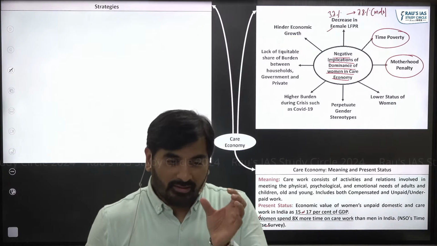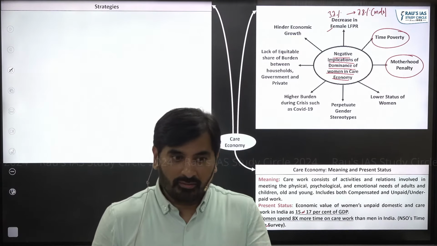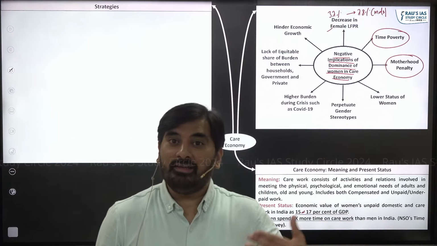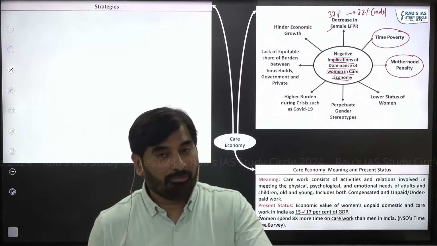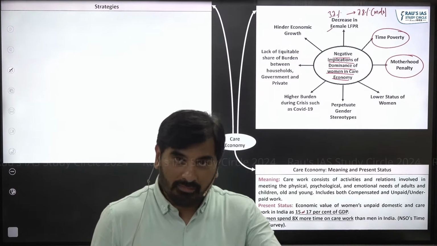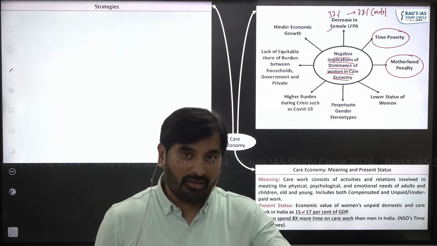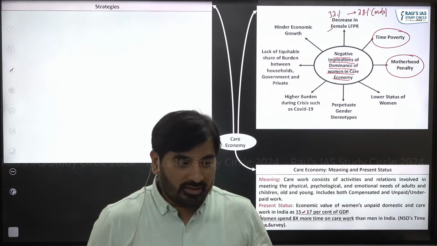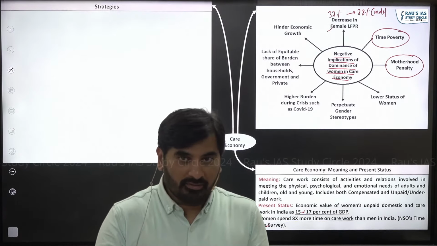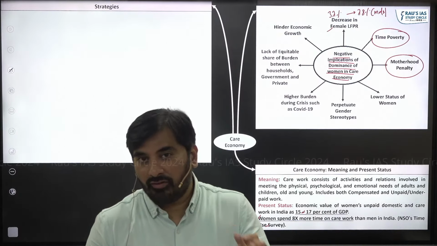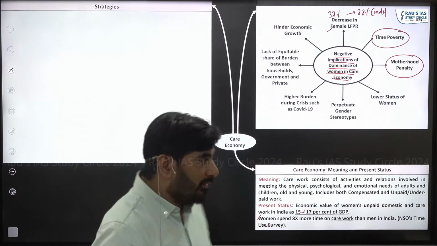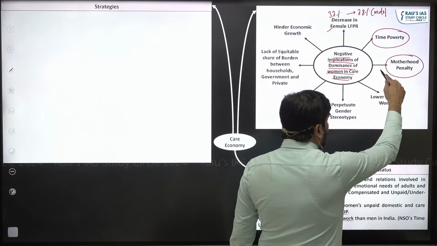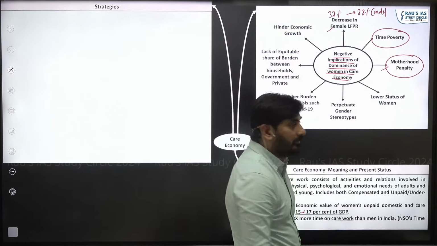Companies have a perception that for women who are mothers, the priority is the family and not the company. So these mothers are generally discriminated against as compared to other employees. They might face problems in terms of promotions and opportunities. That discrimination against mothers in companies, we call motherhood penalty.